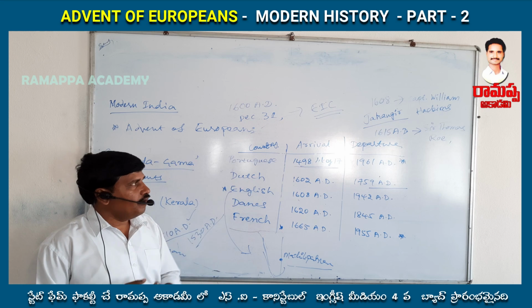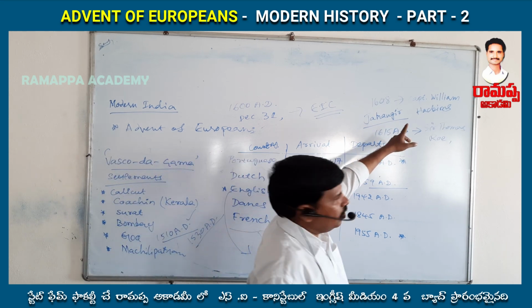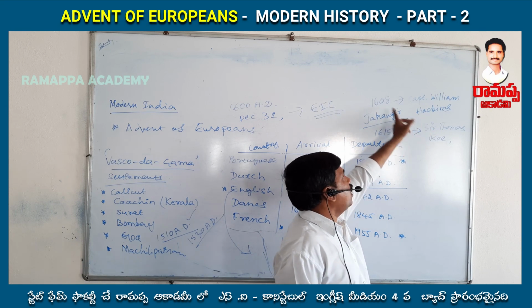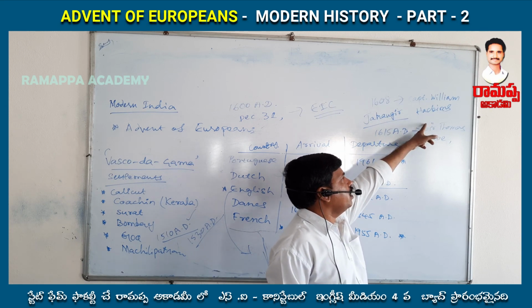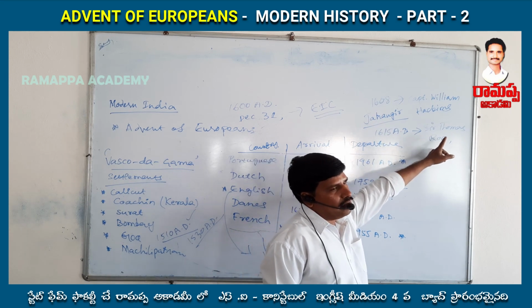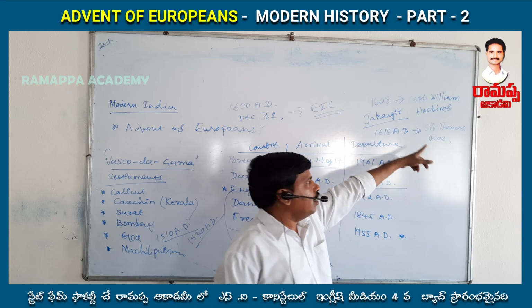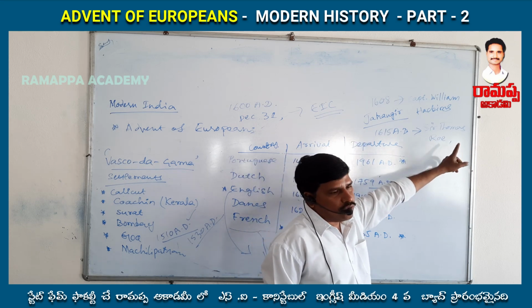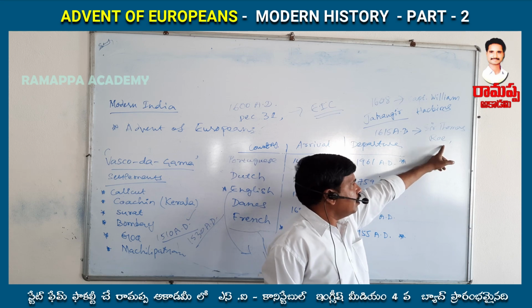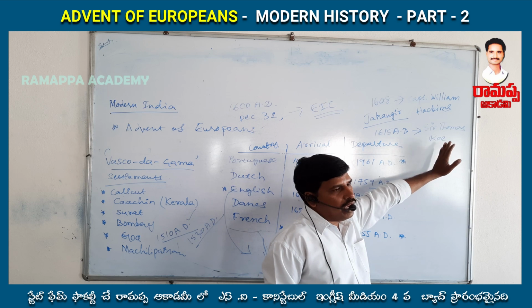But when these two persons came to India, you have to observe in previous examination question papers also: in 1608 Captain William Hawkins, and in 1615 AD one ambassador came to India and visited the court of Jahangir, that is Sir Thomas Roe. This person was sent by Charles I, the king of England.